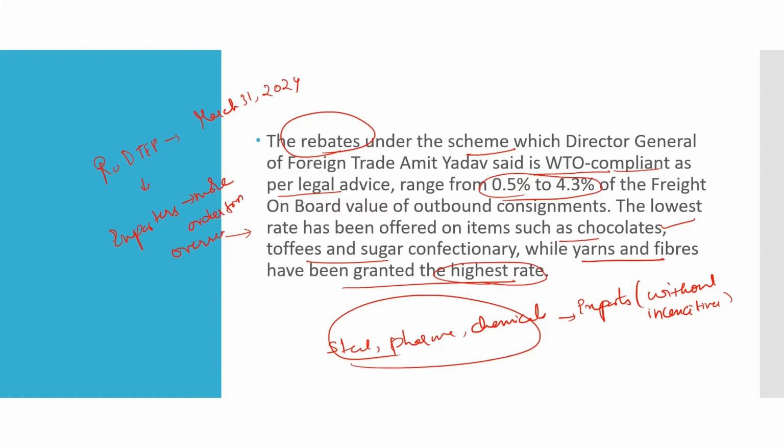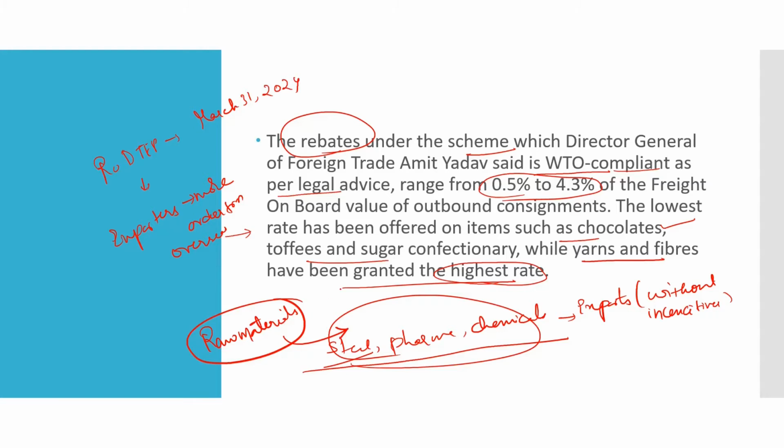Here, if you see again, I have told you that steel, pharma, and chemicals are doing well, so they are not included under this scheme. But even they are showing concern that they have to be included at least in the near future, because though these products are going well, the taxes are higher on the raw materials. Here again, it is a loss for these industries.